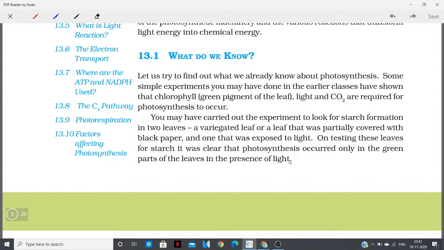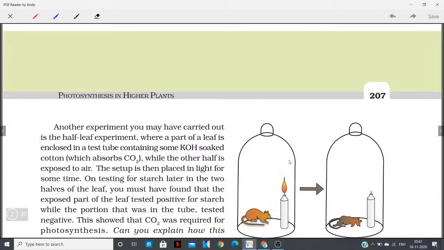Okay, so we have done these experiments in our previous classes and we know the basics of photosynthesis. It is not something very new for us. We have been doing this from class 6th. So we have already learned a lot and we already know the basics of photosynthesis. In this chapter we are going to go into the depth of it, how this process is taking place. There is no problem in that.